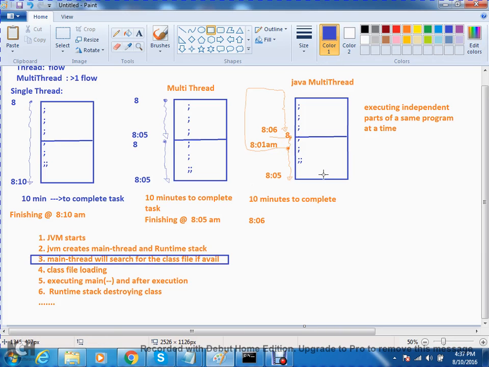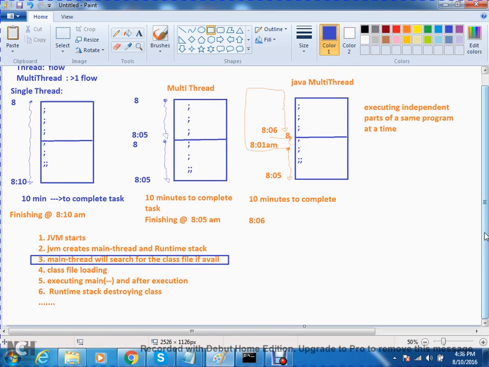This one will create what? One more thread at 8:1 AM. It will create one more thread at what time? 8:1 AM. Okay? At 8:1 AM. Any doubt?